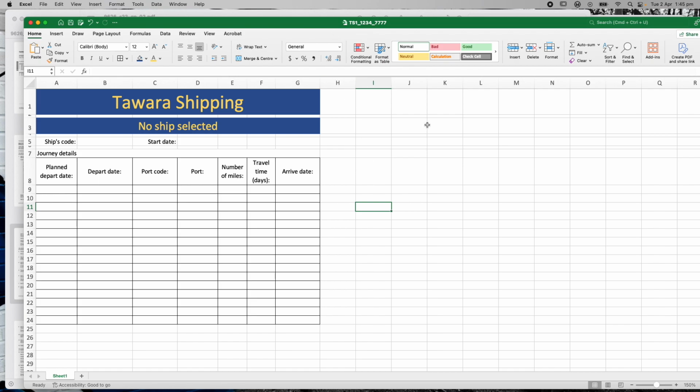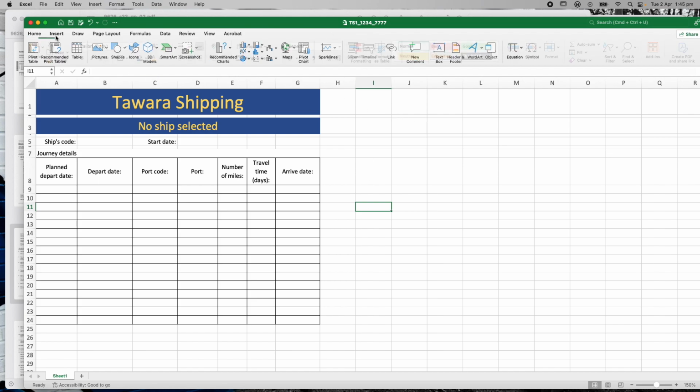Excel will always use the same layout that you have for your computer, right? So if your computer is set up like mine is up in the top right-hand corner, day, month, and then year, then that's the way your Excel will set up your day, month, year. So it's something you don't need to change, you don't need to play with it. Just leave it the way it is in your computer, and then you don't have an issue in the exam.